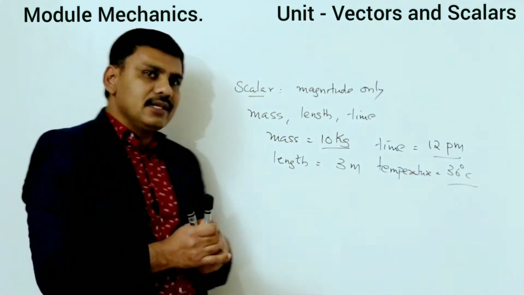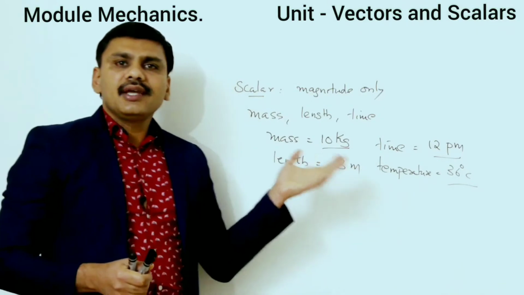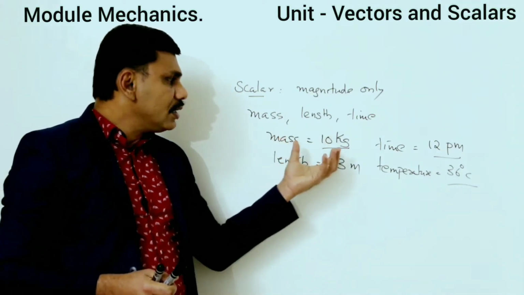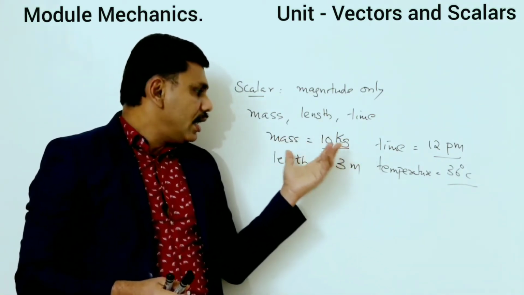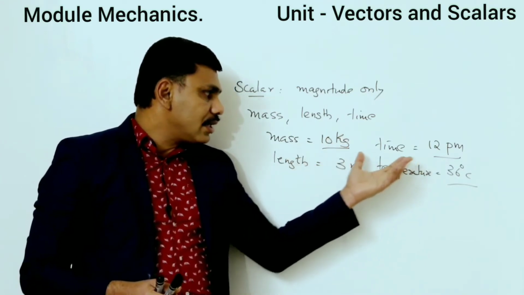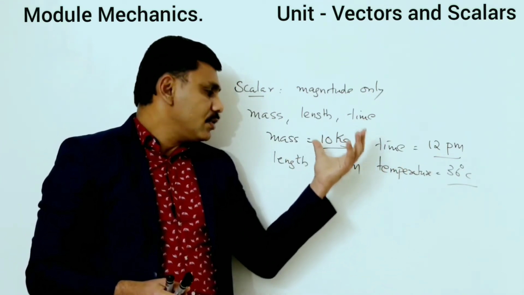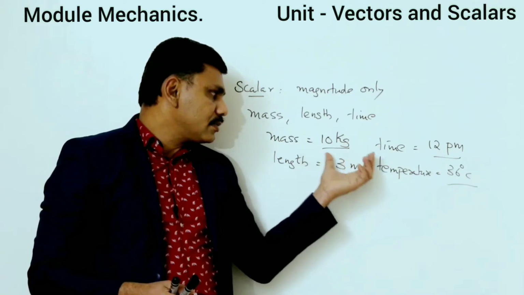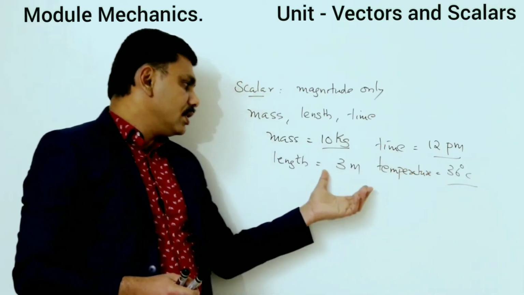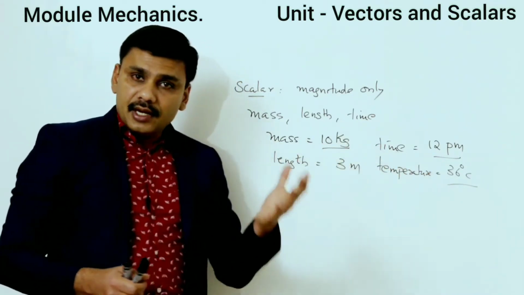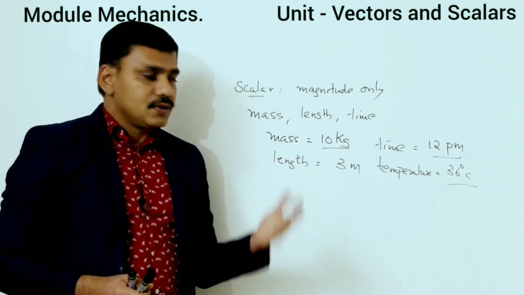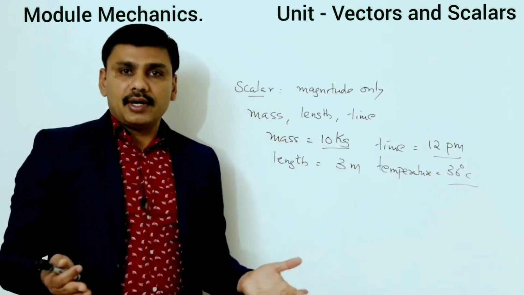In these quantities, we are not using any directions. Only we are using the magnitude, and the magnitudes are expressed in corresponding units. We are not using any directions for expressing it. So they are simply known as scalar quantities.